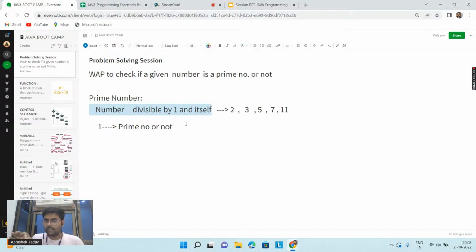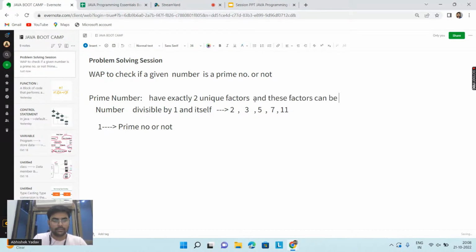One is a natural number, but the definition of a prime number is that it has exactly two unique factors, and these factors can be one and itself. Everyone is clear with the definition part?